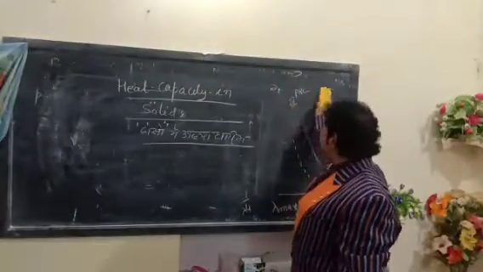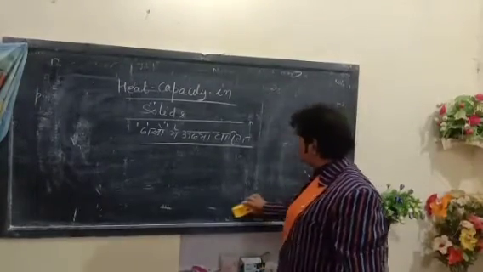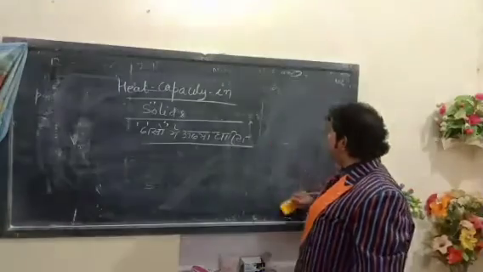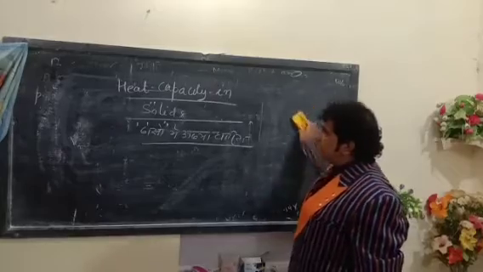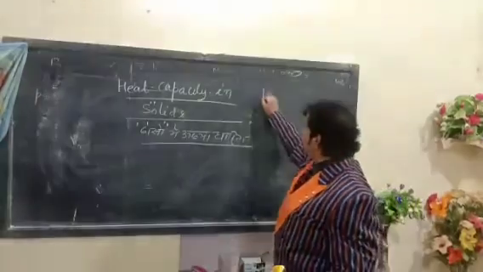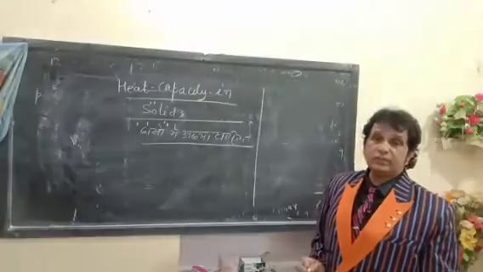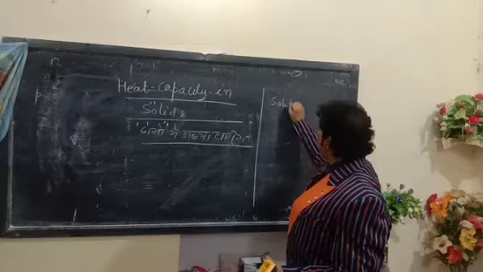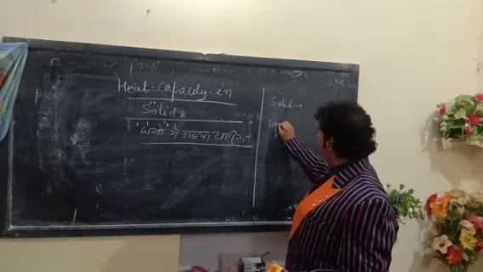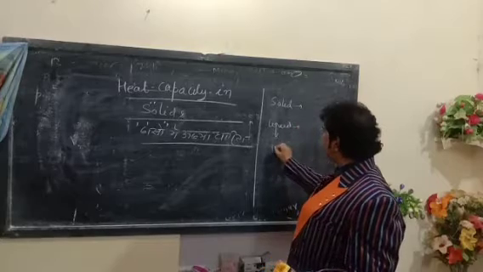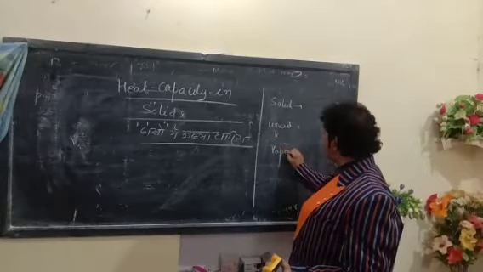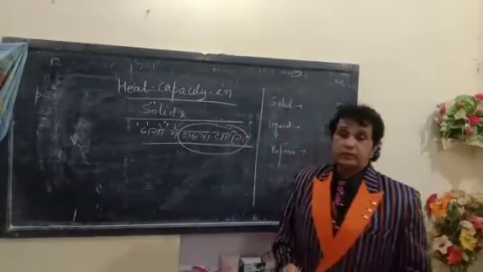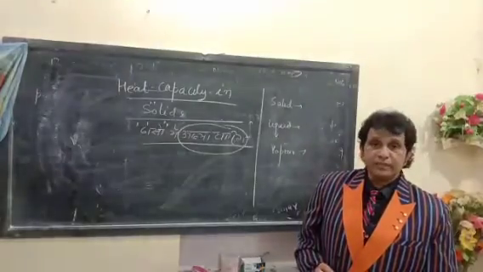Generally, heat capacity, ऊष्मा धारिता. First of all, why does the physical quantity heat capacity occur in solids? As we know, the three states of matter exist: solid, liquid, and vapor.